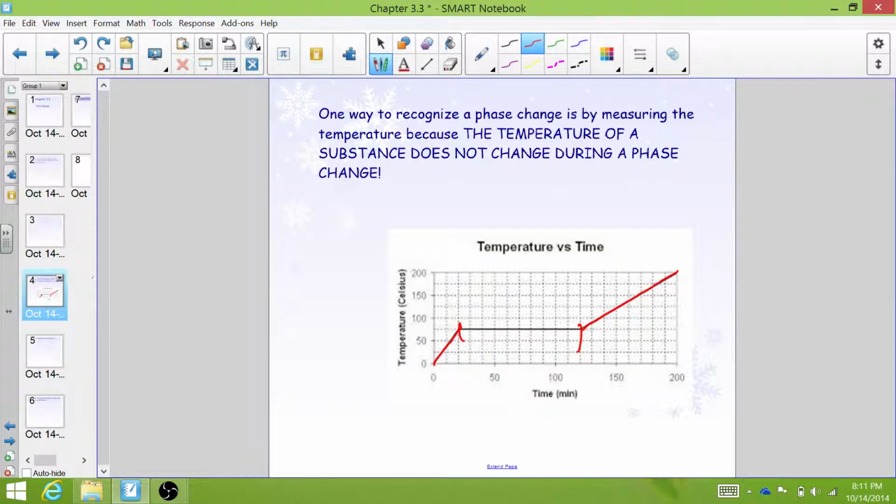So, I know it's a weird thing to think about, but it's super important. The temperature of a substance does not change during a phase change.